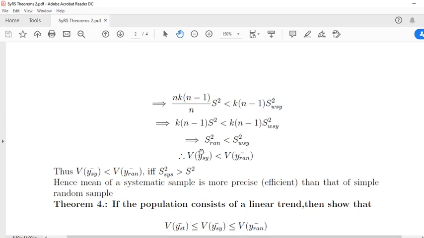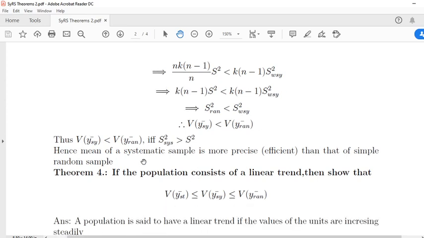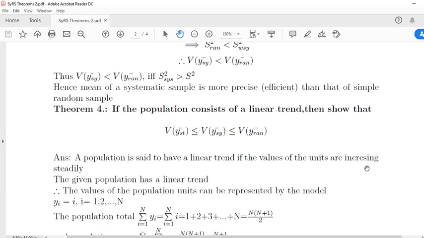Therefore, variance of y bar sy is less than variance of y bar in simple random sampling. Thus, the systematic sample variance is less than simple random sampling variance if and only if S square WSY is greater than S square. This is an important theorem. Hence, the mean of a systematic sample is more precise, more efficient than that of simple random sample.